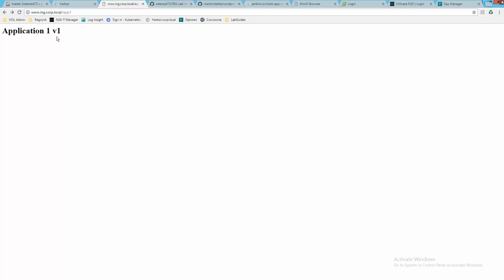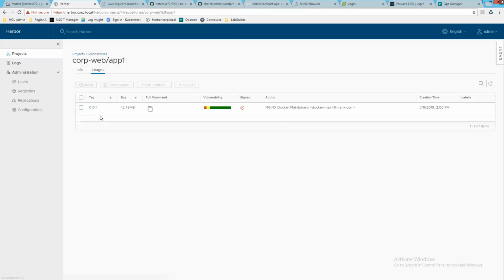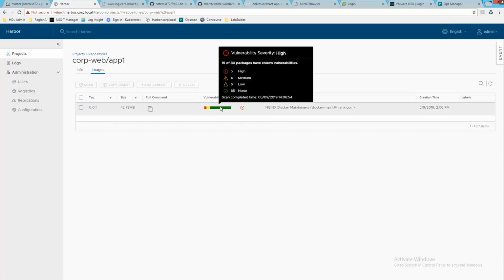In this demonstration, I've got an application running on Nginx. It's application 1, V1 state right now. So that's just a simple HTML page that is built into the container image. If I look at the registry where the container is stored, this is another part of the pipeline I built in. I have a container image that has vulnerabilities that we're seeing here.